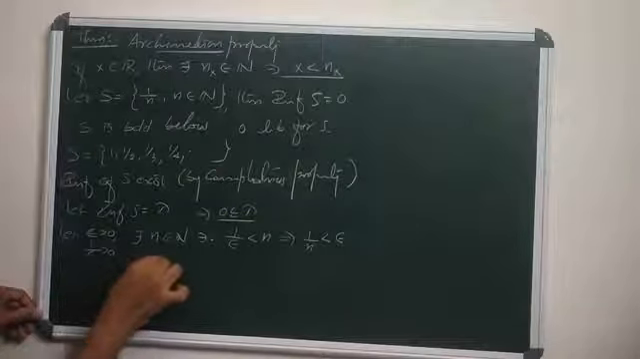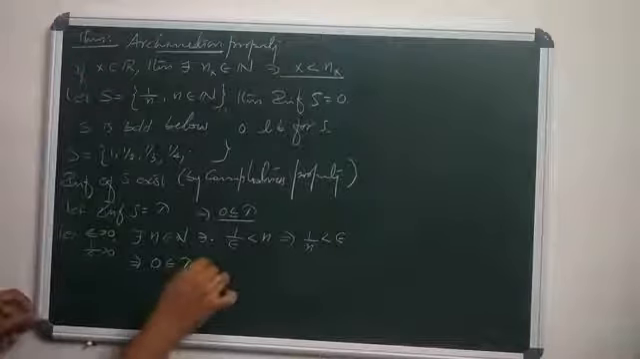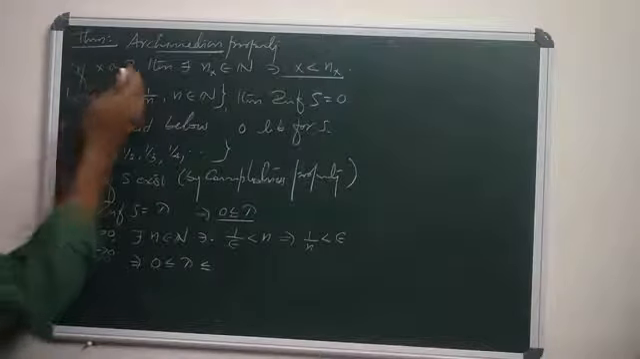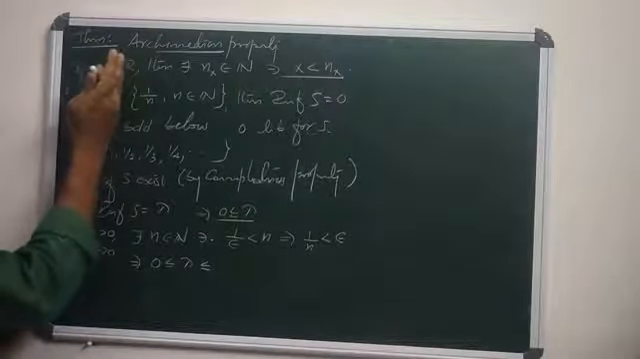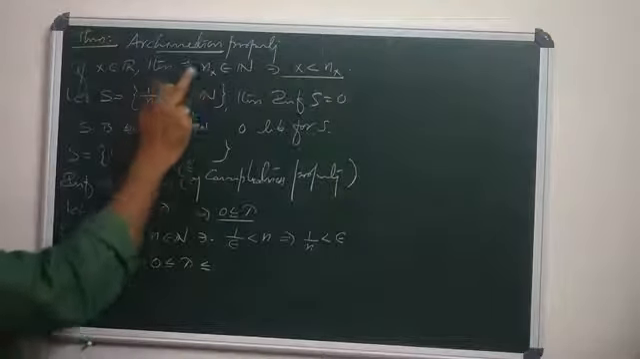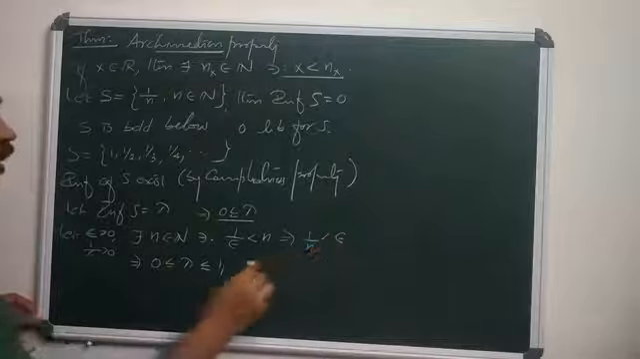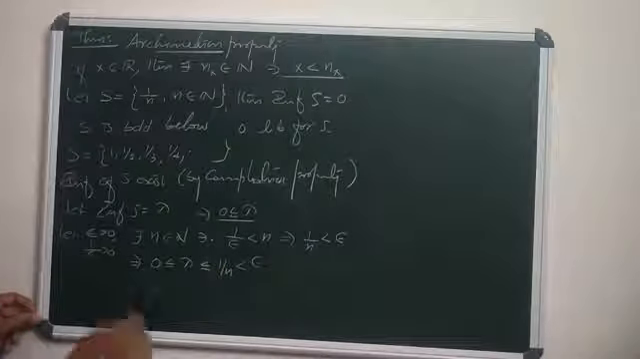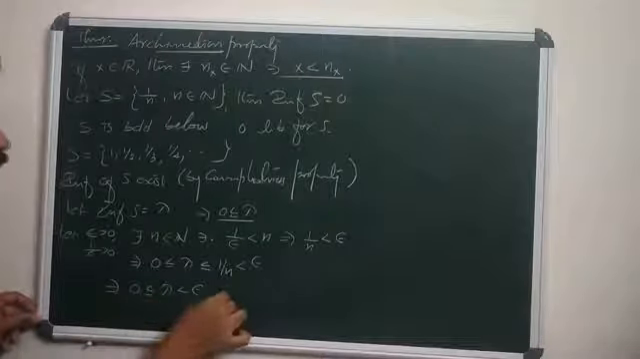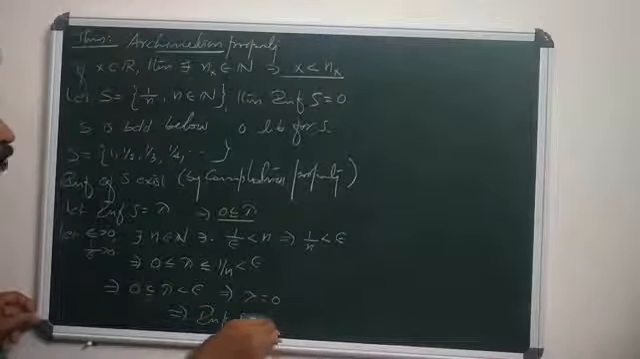Lambda is the infimum of S, which means it is the greatest lower bound. So by definition of lower bound, 0 is less than or equal to lambda, and lambda is less than or equal to any element in S. So lambda is less than or equal to 1/n. But 1/n is strictly less than epsilon. So 0 is less than or equal to lambda, which is strictly less than epsilon. Since epsilon is arbitrary, lambda equals 0, which means the infimum of S equals 0.